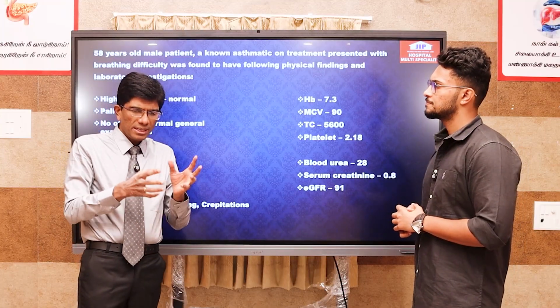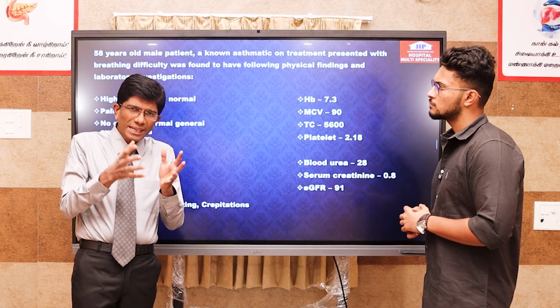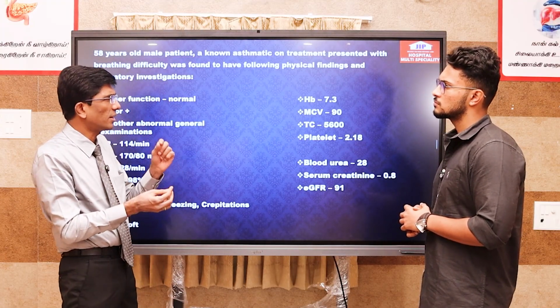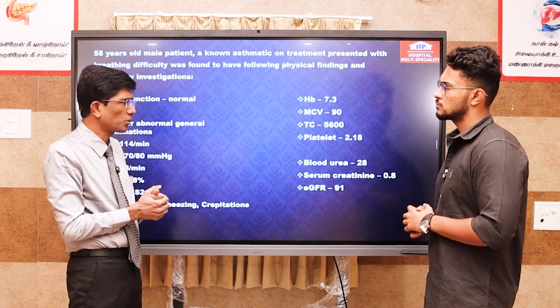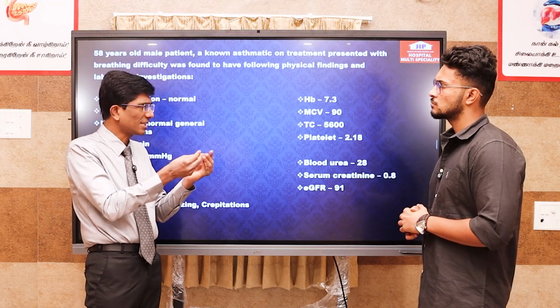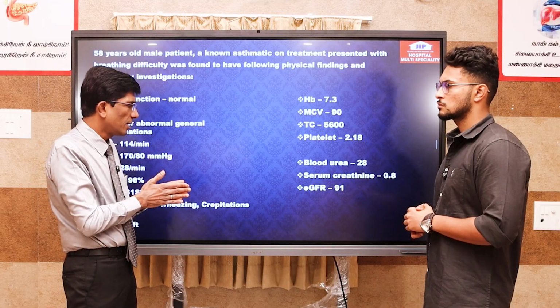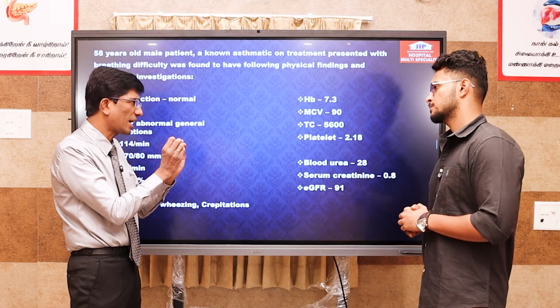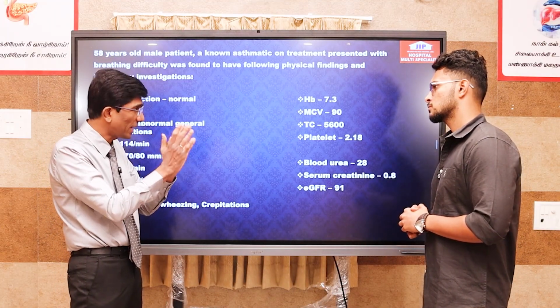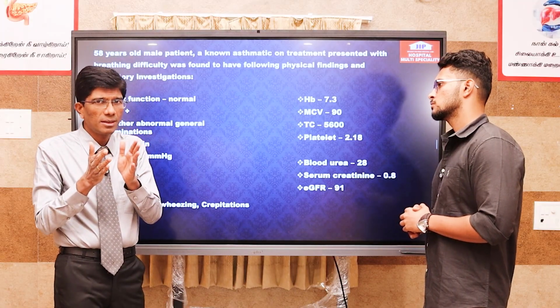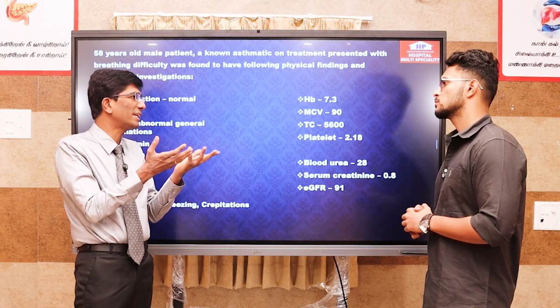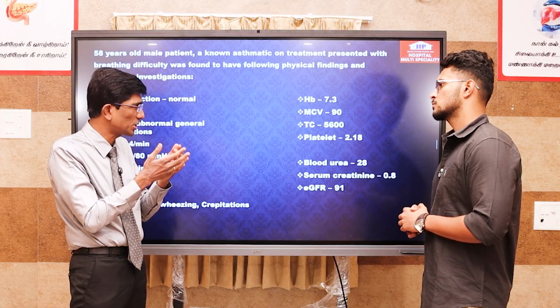Any lung cause, for example, most of the time it is an infective cause, so they may warrant some antibiotic. But the most important thing is, if it is a cardiac cause, then diuretics play a major role. If it is a lung cause, the role of diuretics is much more limited.